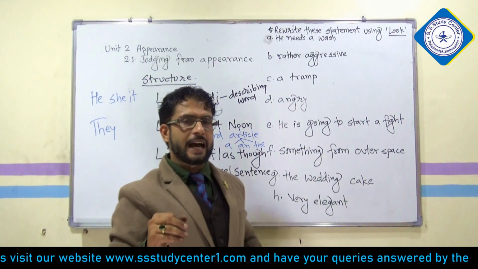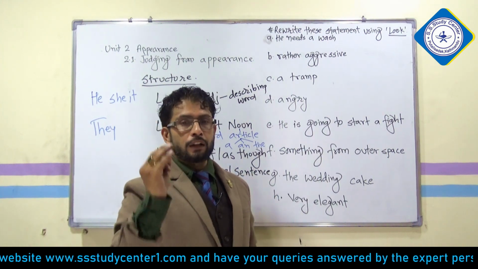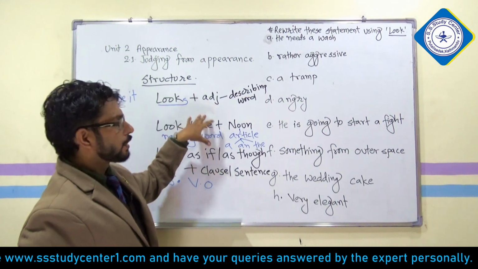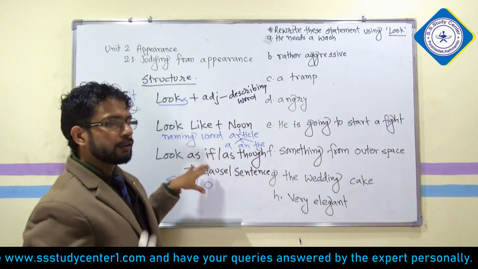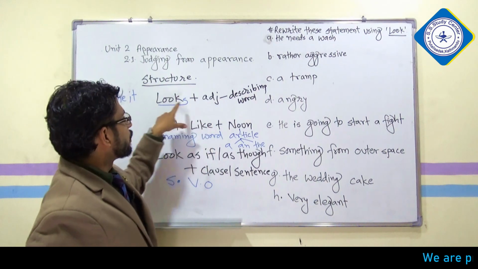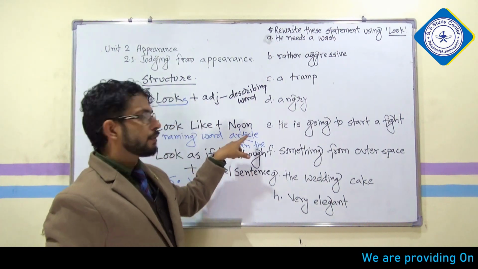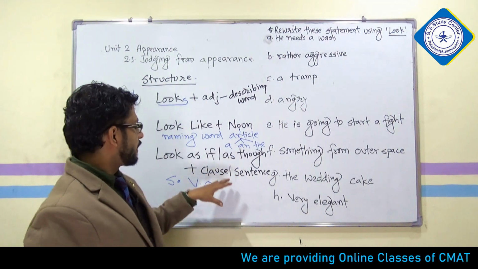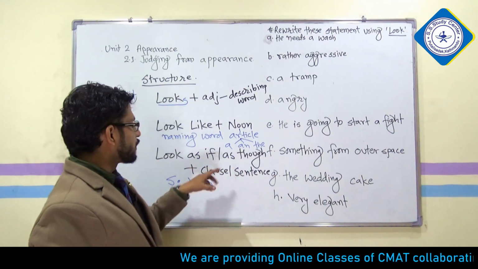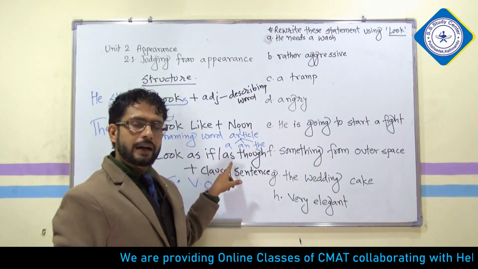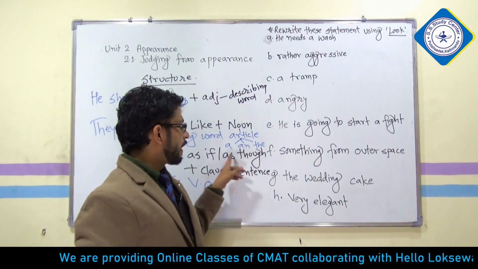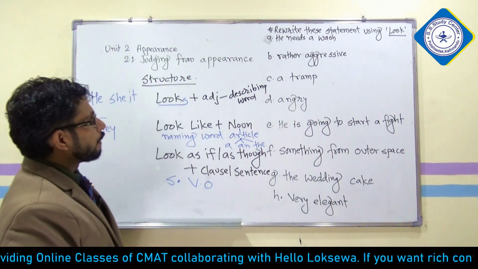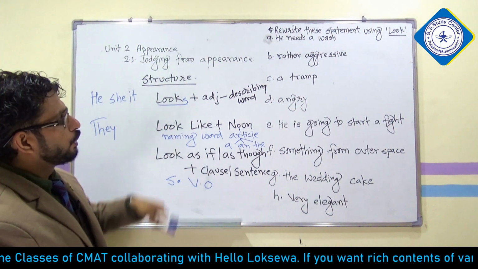The first thing is that, along with look, according to the part of speech, let's say adjective or noun, you are going to write the structure. If it is adjective, you are going to write looks. If it is noun, you are going to write look like. And if it is the structure, statement, sentence, clause, subject, verb, object, you are going to write look as if or as though. Write only one. You don't need to write two, write only one, which you are accustomed to. So let's begin. Let's apply this structure over here.